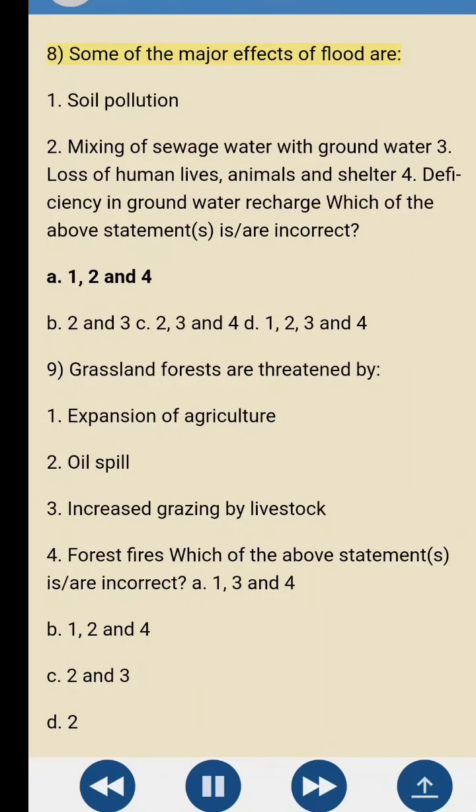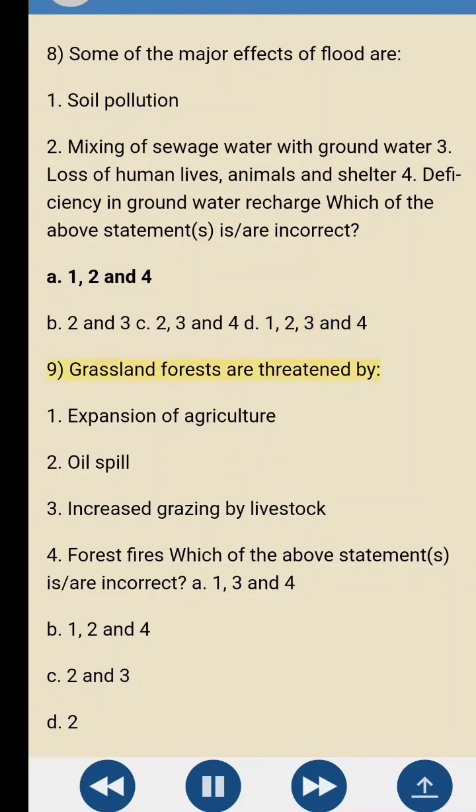8. Some of the major effects of flood are: 1. Soil pollution. 2. Mixing of sewage water with groundwater. 3. Loss of human lives, animals and shelter. 4. Deficiency in groundwater recharge. Which of the above statements are incorrect? A. 1, 2 and 4. B. 2 and 3. C. 2, 3 and 4. D. 1, 2, 3 and 4.